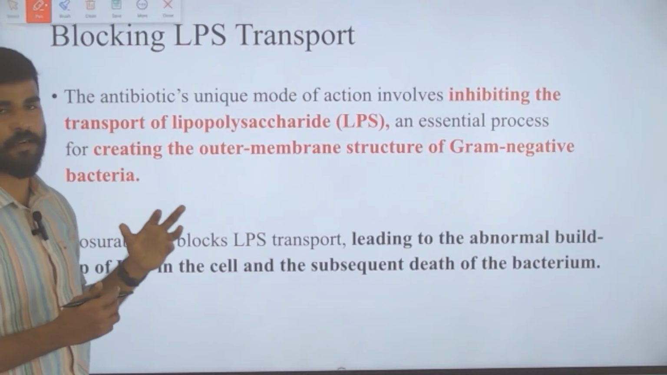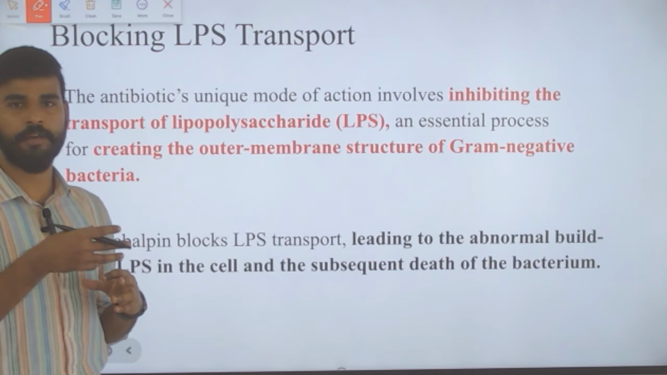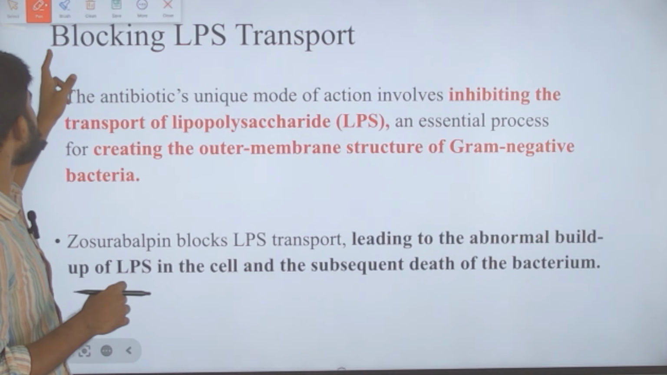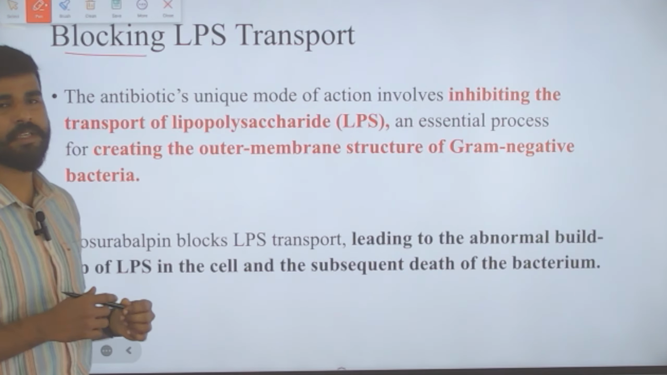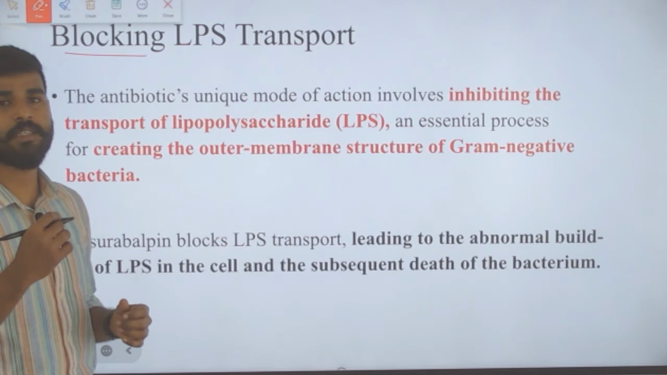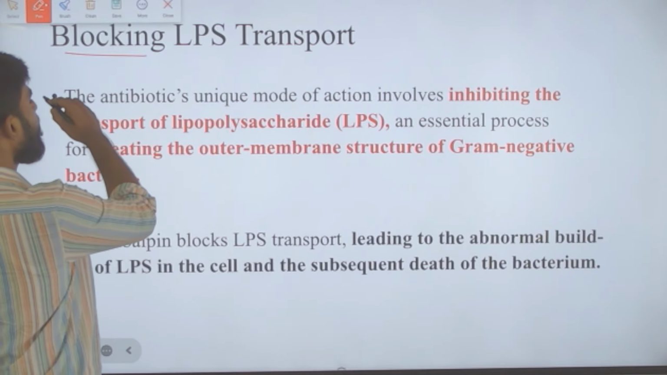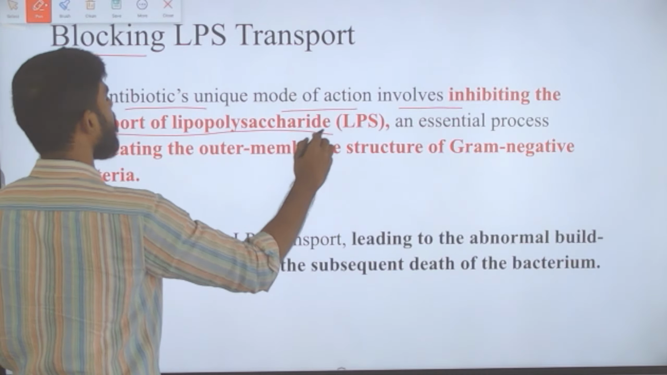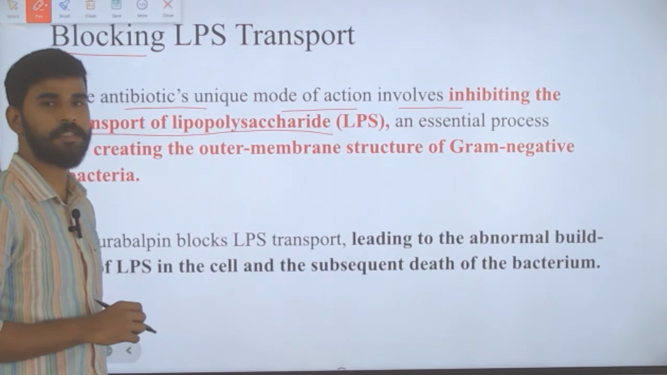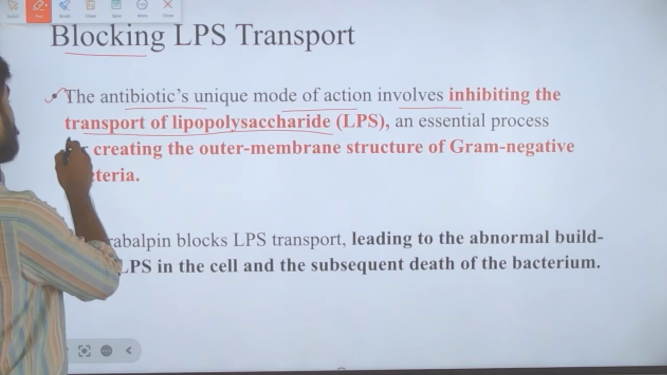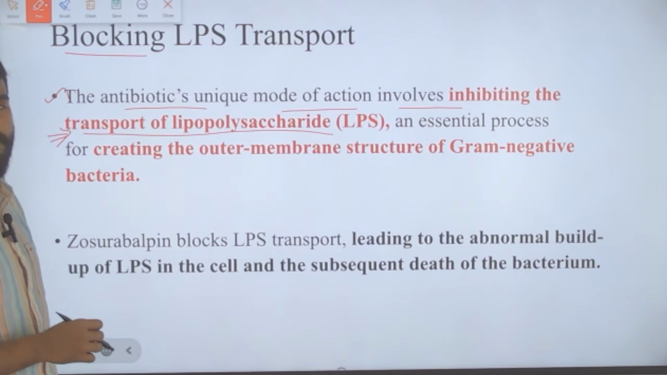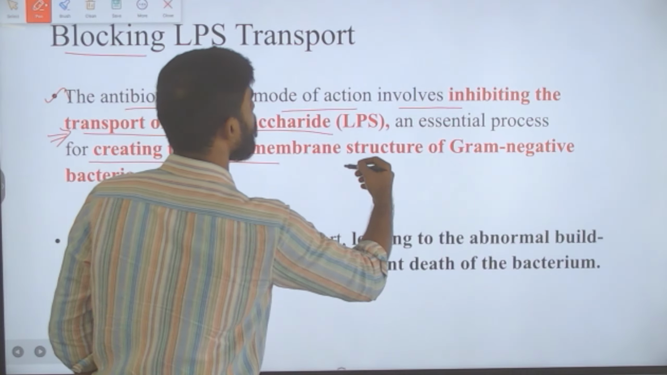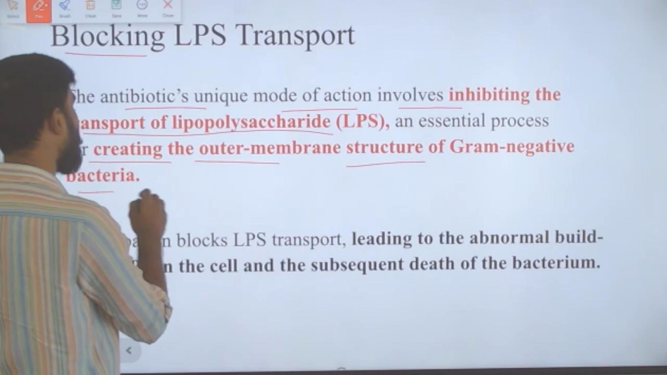So how is this done? How is it going to kill or eradicate this bacteria? It is done by blocking the LPS transport. Here we need to understand what LPS is. The antibiotic's unique mode of action involves inhibiting the transport of lipopolysaccharide, that is LPS. This transport of lipopolysaccharide is a very essential process for creating the outer membrane structure of gram-negative bacteria.